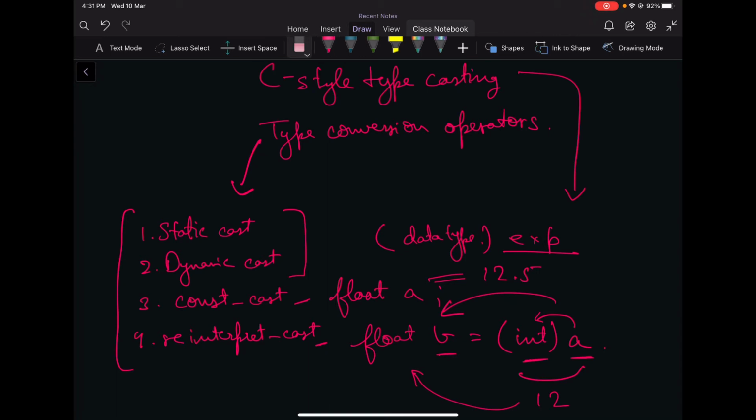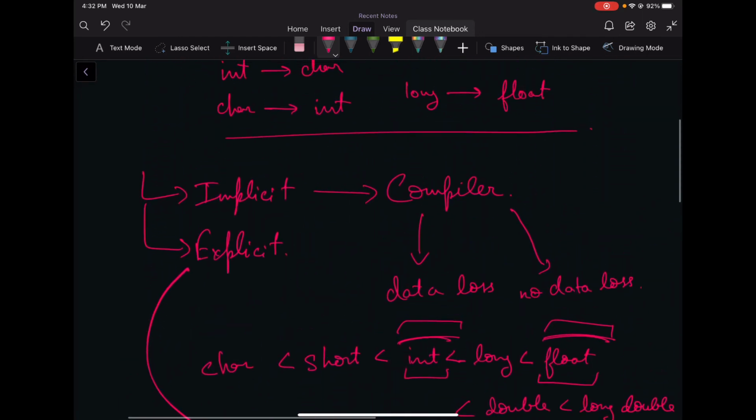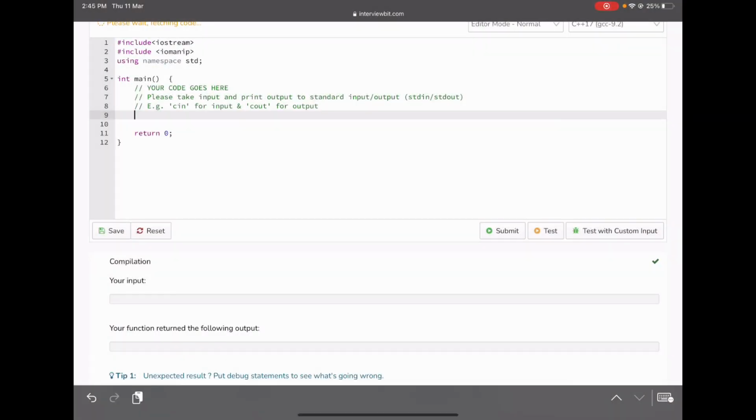Okay, so these might sound very confusing, but these topics are deeply included in inheritance and pointers to objects. So that is a whole other topic to discuss about these 4 operators. For now, let's just understand that there are 4 type conversion operators that we can use. Our major focus is going to be on C-style typecasting and implicit conversions. Now let's see some working code examples to understand these better. So let's start with an example.